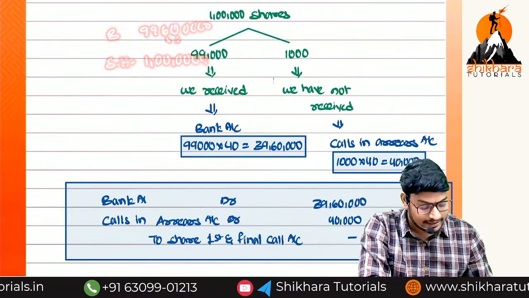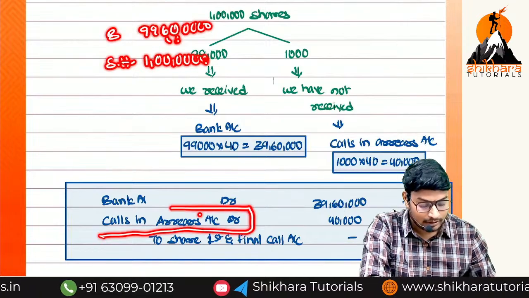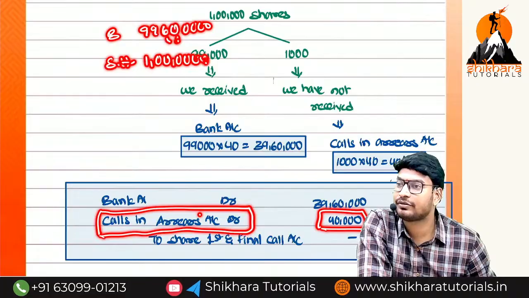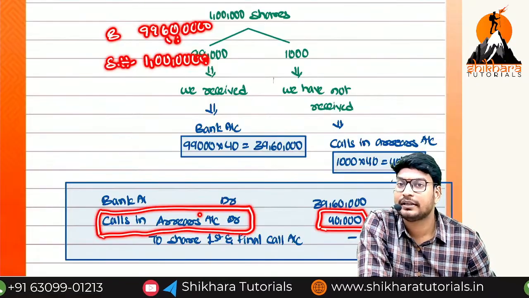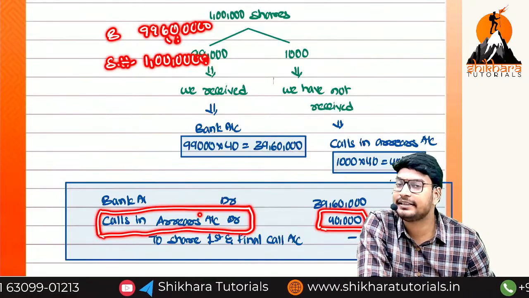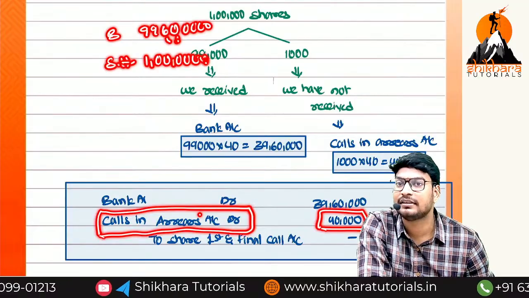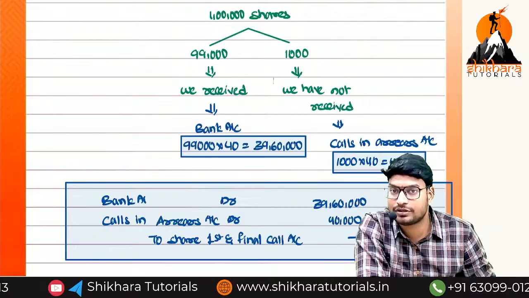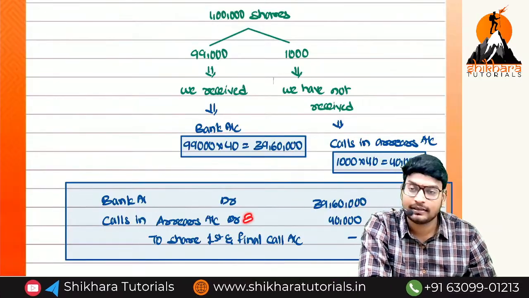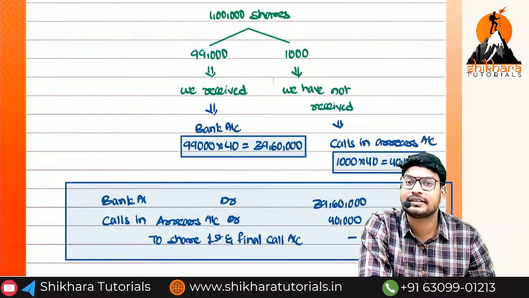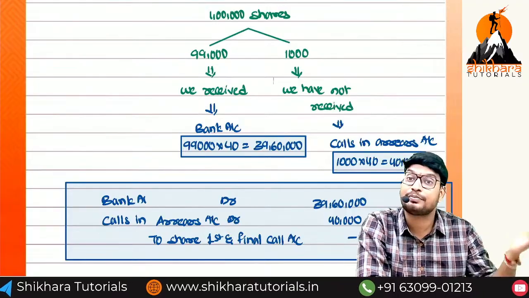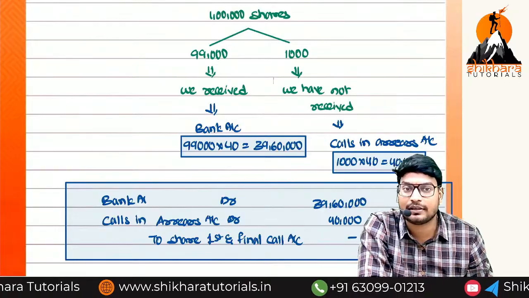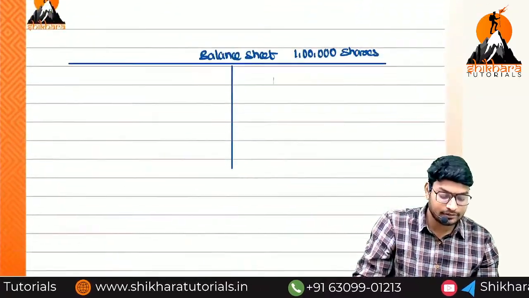And there is another account, which account? Calls in arrears. How much is it showing? 40,000. This 40,000 is showing which balance? Debit balance. So is it an asset, a liability, income, or expenses? It is an asset, which means we have to receive it in the future. That is the reason this is an asset. We have to disclose it under which side? Asset side. But as per the Schedule 3 approach, what do we need to do? We have to reduce it from the share capital. So that is the only point.